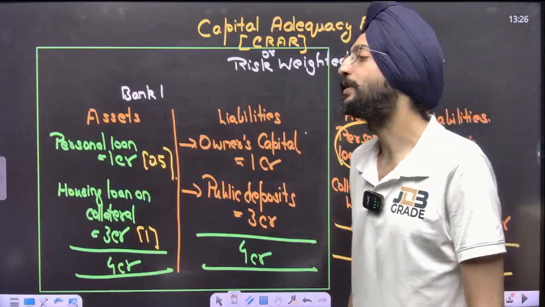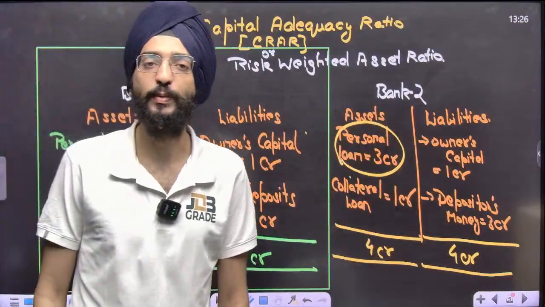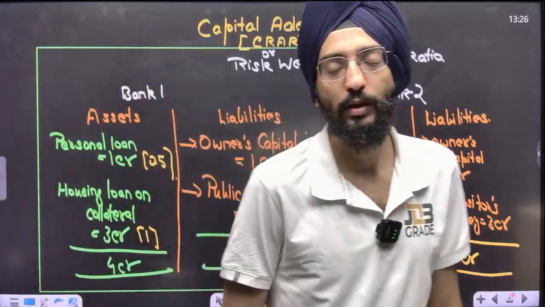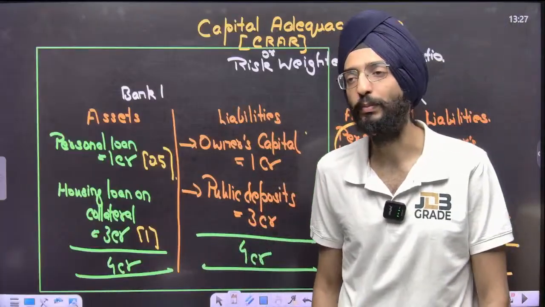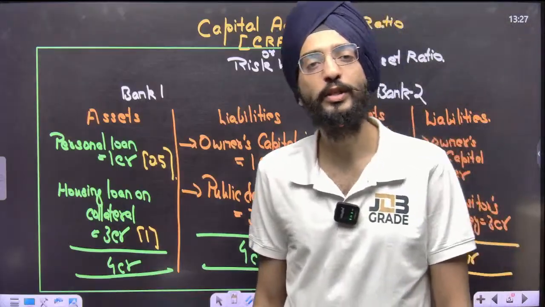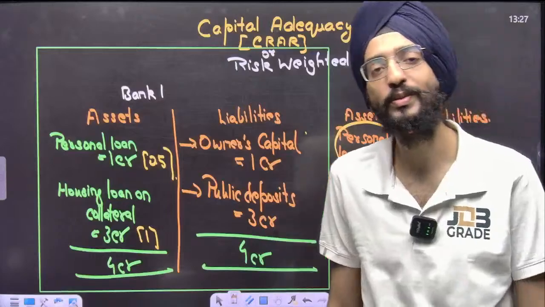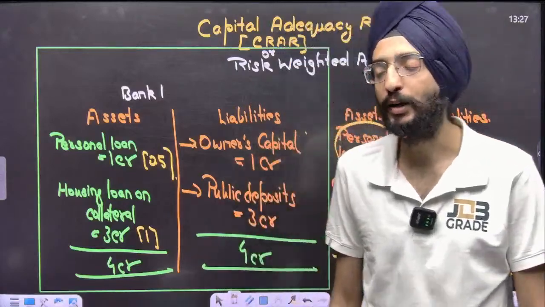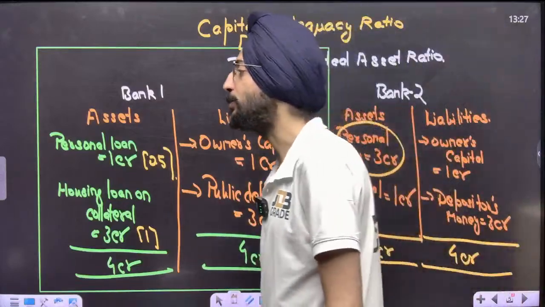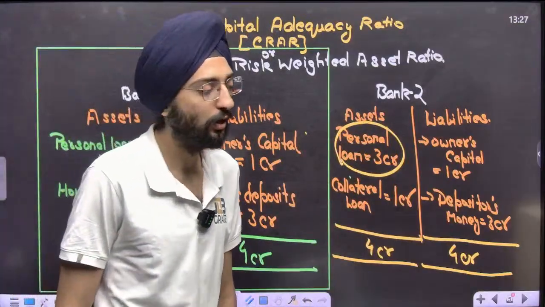Because banks had been suffering a lot. The management was opaque. Nothing was going as per the standards. A lot of corruption was there. A lot of lenient lending was there without any collateral. In order to safeguard banks from this mismanagement, Basel norms came out in 1988. But Basel III, the important one here, came out in 2010 after the 2008 financial crisis.